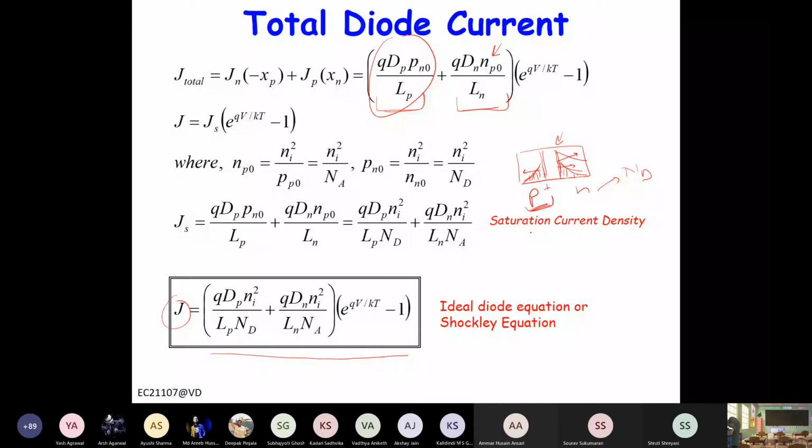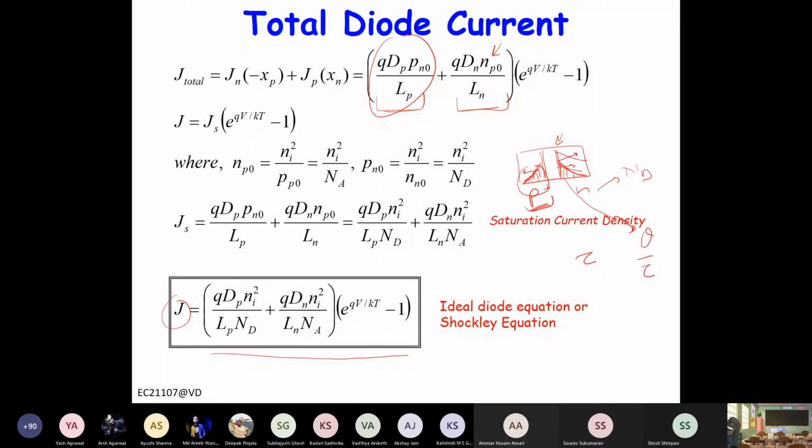So now if you see how much charge is injected, that is basically delta n as a function of x and delta p as a function of x. Now this charge has a lifetime tau, right? So the current will be the total charge that is here, Q divided by tau, right?